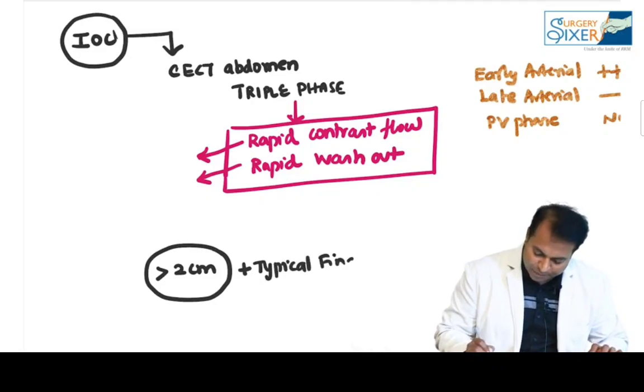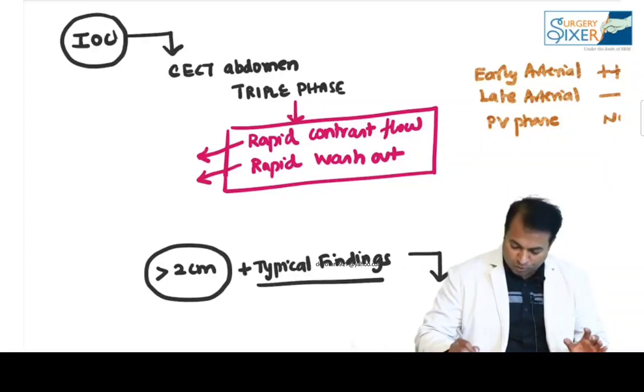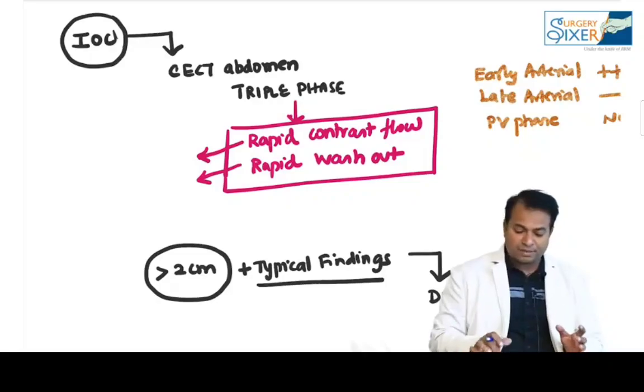No further investigation needed. So typical findings, as I showed you, are enough. A lesion more than 2 centimeter with arterial enhancement and rapid washout confirms the diagnosis. The diagnosis is confirmed with this itself.